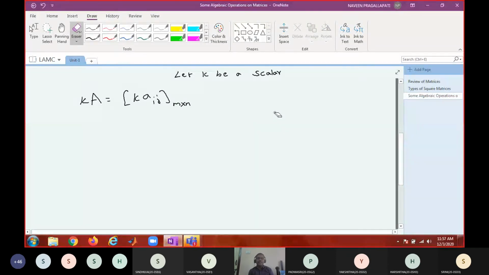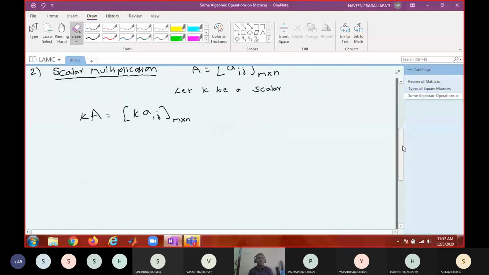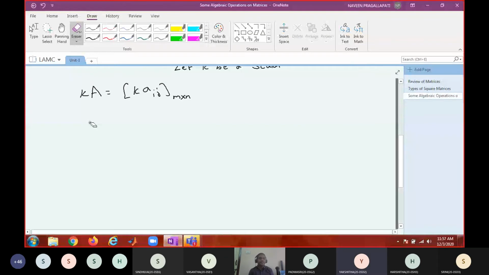So what are the properties of scalar multiplication? Associative. What do you mean by associative?